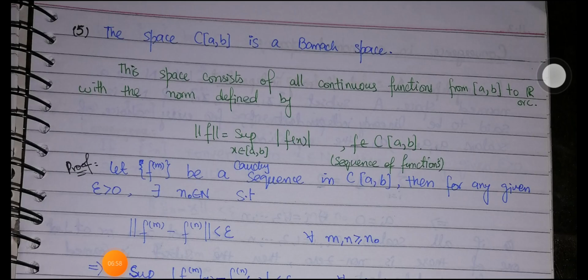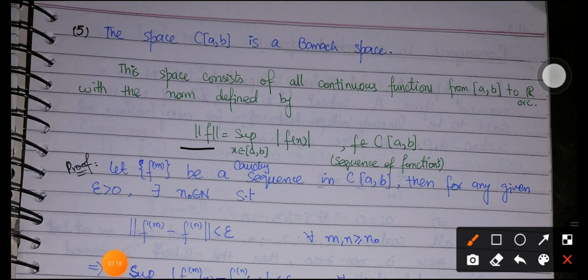Here we have another example: the space C of [a,b] is a Banach space. We discussed this earlier when we were discussing the normed space. This space consists of all continuous functions from the interval [a,b] to R or C, with the norm defined by the supremum. Here you can check the norm: norm of f is equal to the supremum over x belonging to the interval [a,b] of mod of f of x, where f belongs to the space C of [a,b].